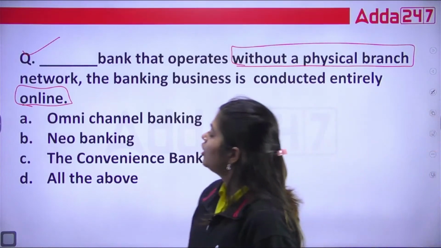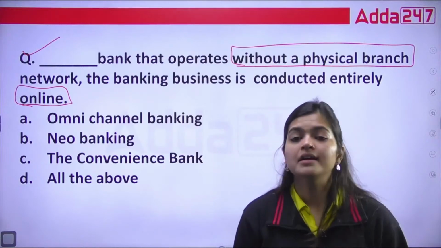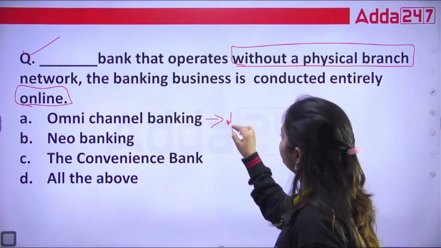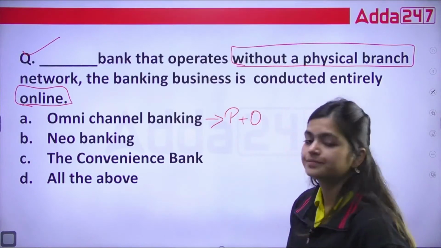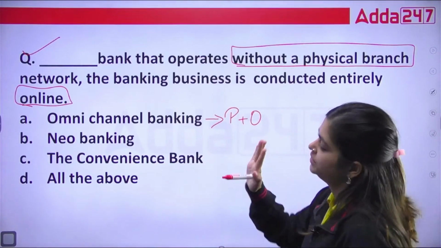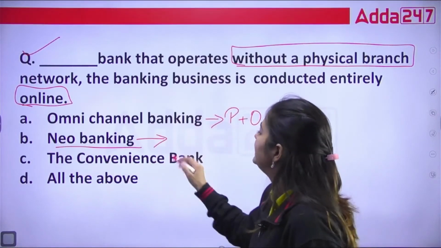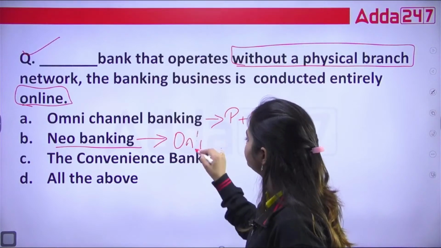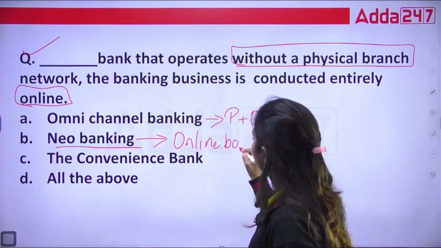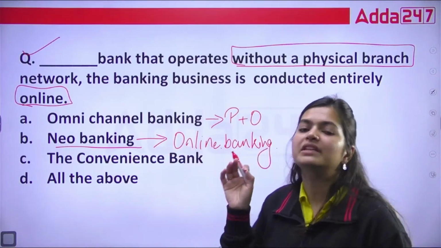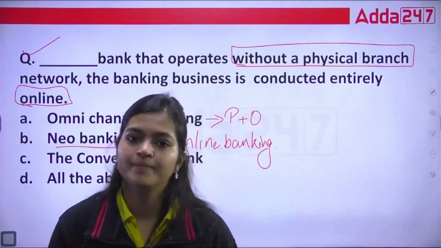What do we call that type of banking? Do you know? Option A is omni-channel banking. See, under omni-channel banking we have both the forms, physical plus online. So omni-channel banking is not the correct option. Neo-banking is totally your online banking, without any physical form.